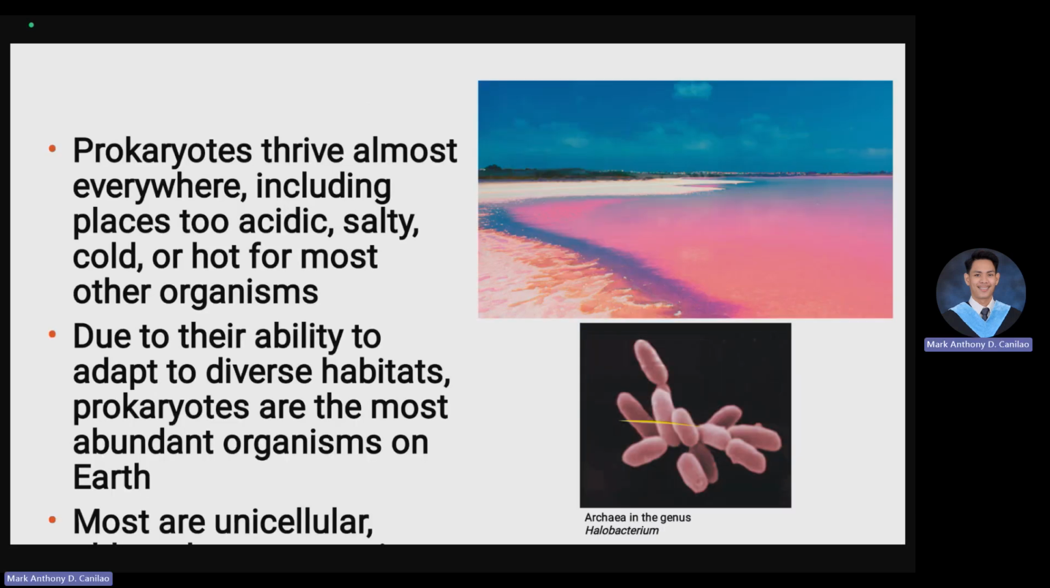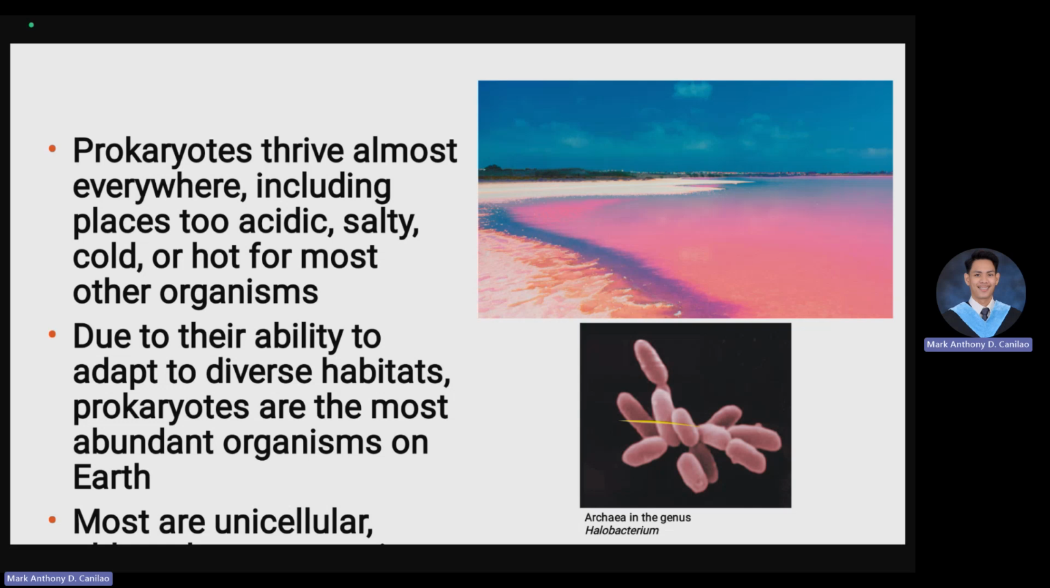Prokaryotic cells have a variety of shapes. As you can see, there are only three categories when we talk about the shapes of the prokaryotic cell. For the first one, we have the spherical, the cocci or coccus, C-O-C-C-I. So we have the spherical bacteria.